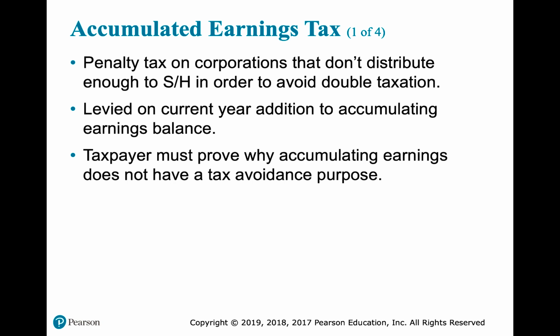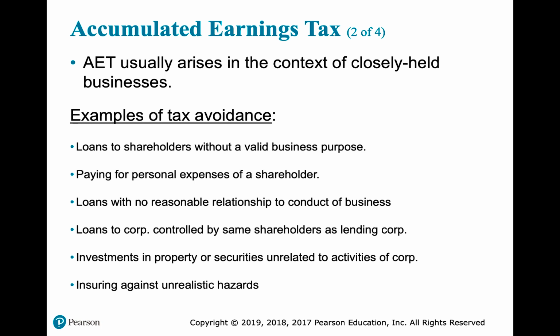So obviously personal holding companies are excluded because they have their own test, which we just discussed. So I might owe the personal holding company tax, or I might owe the accumulated earnings tax. I would never owe both. This is going to usually come out of a closely held business because that provides more incentive to accumulate earnings.